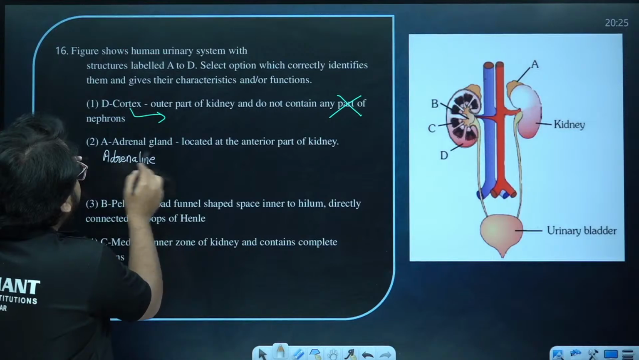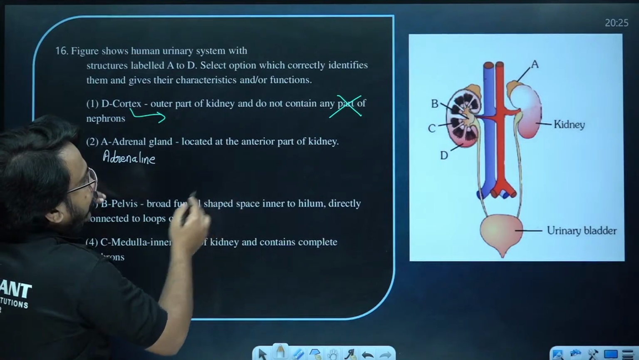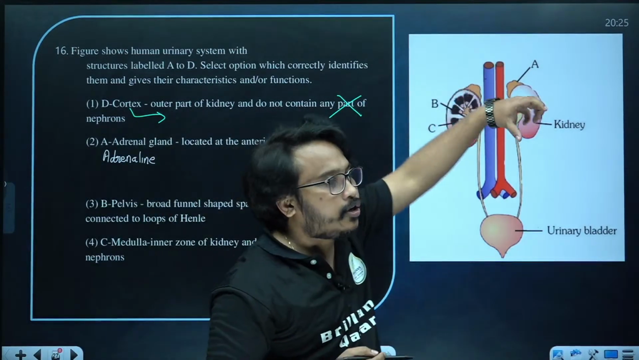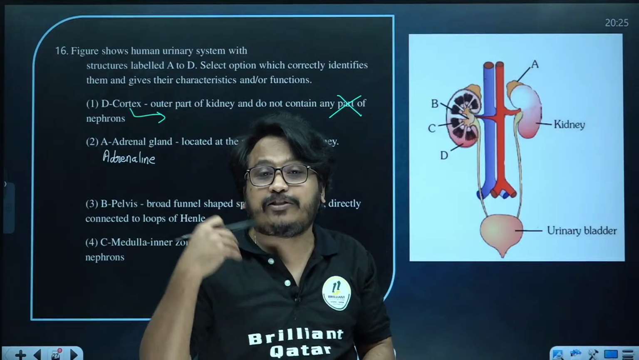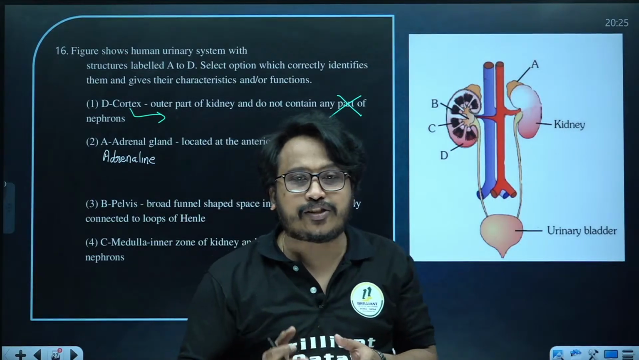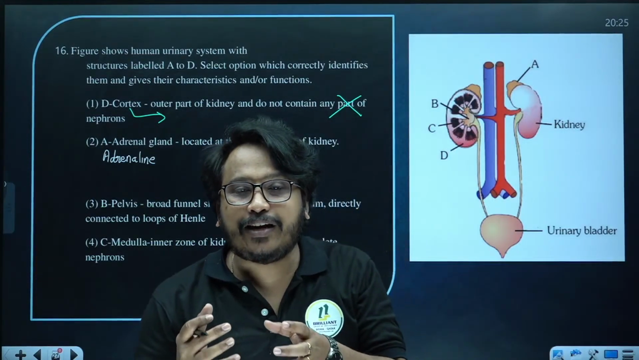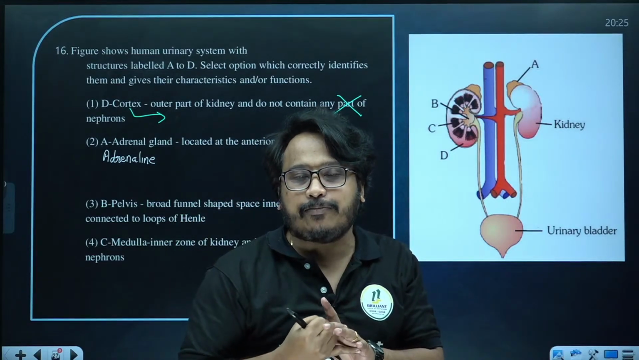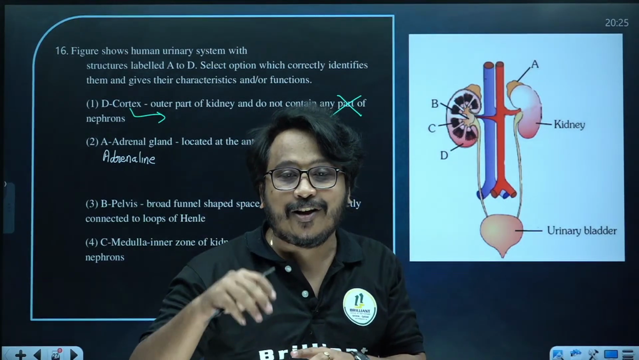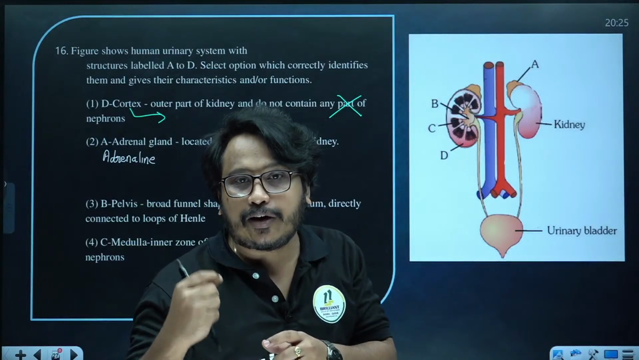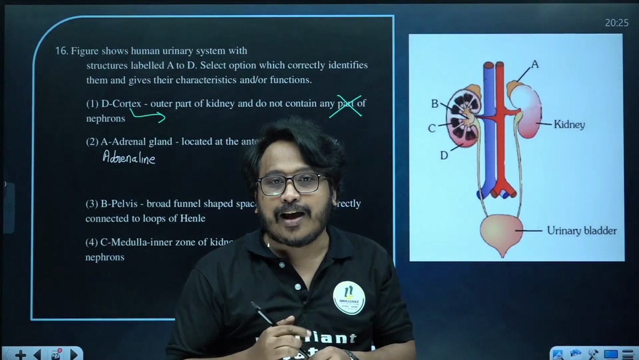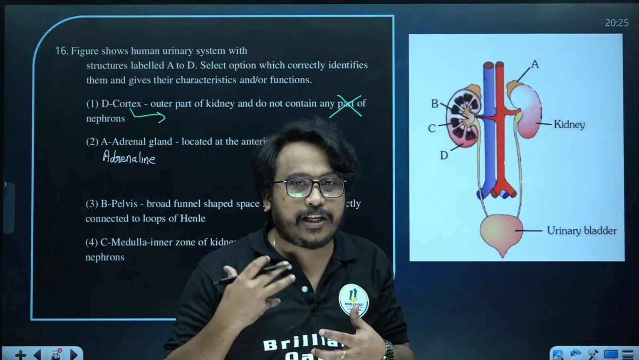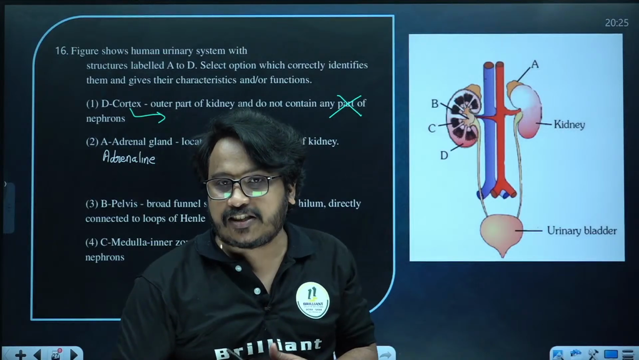Then the second one: adrenal gland located at anterior part. On the top portion of the kidney, there is the adrenal gland, which will release emergency hormones like adrenaline. You know when adrenaline is rushing out? In three situations: when you are afraid of something, when you go for a fight or a flight. In these conditions, your body will be emitting adrenaline. When it is rushing out, so many things will happen, and questions can be asked on that also.